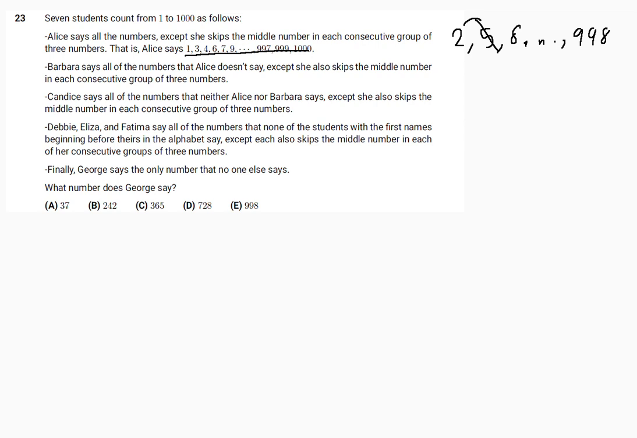And this way we get, Candace says all of the numbers that neither Barbara nor Alice says, which is 5, 14, and so on. For Barbara the common difference is 3, and for Candace the common difference is 9. And if we go into Debbie, then we discover that